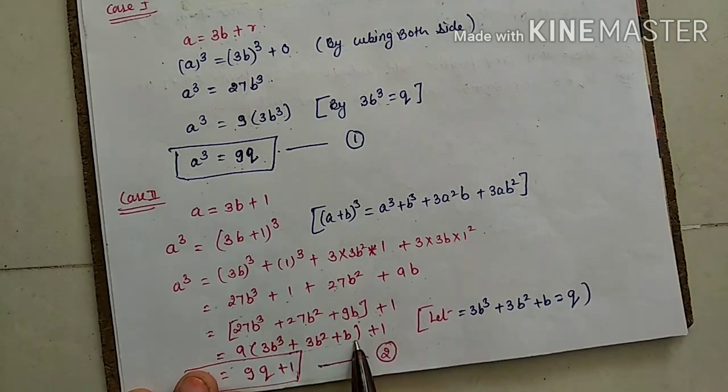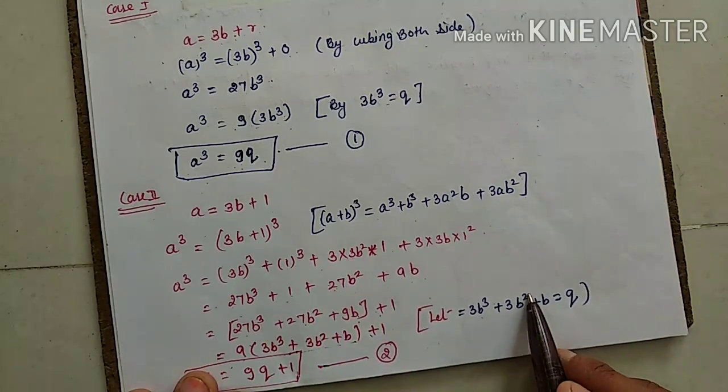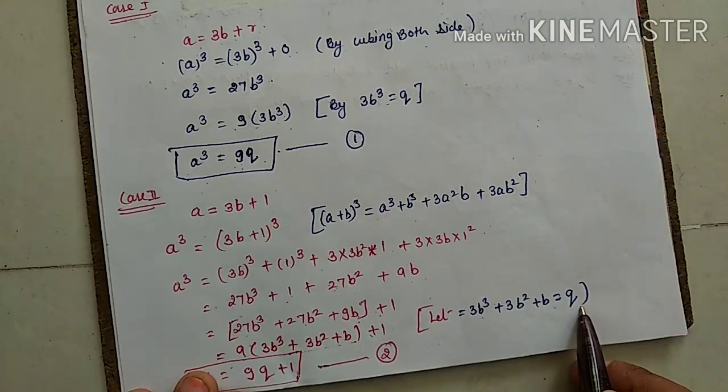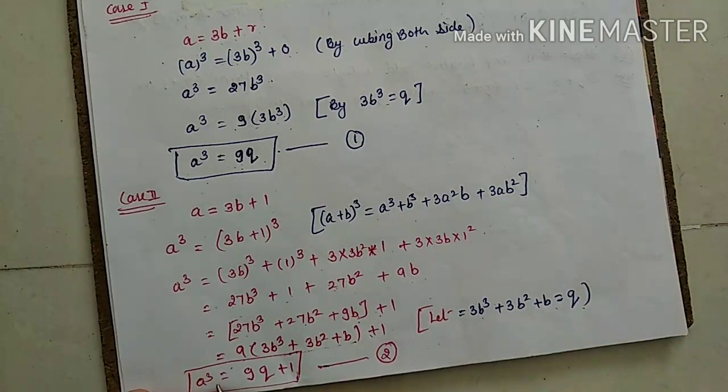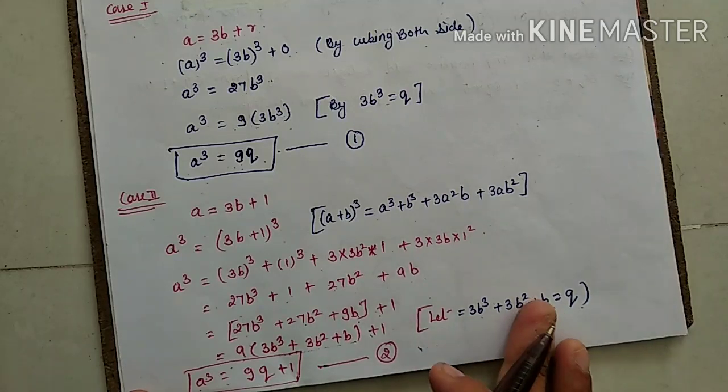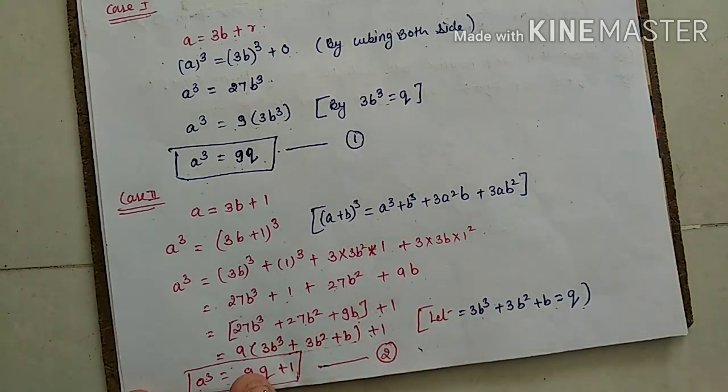Assuming this complete term, 3b's cube plus 3b square plus b, equals q. So the answer is a's cube equals 9q plus 1. This is your second equation. I have proved that if I cube, I will get 9q plus 1.